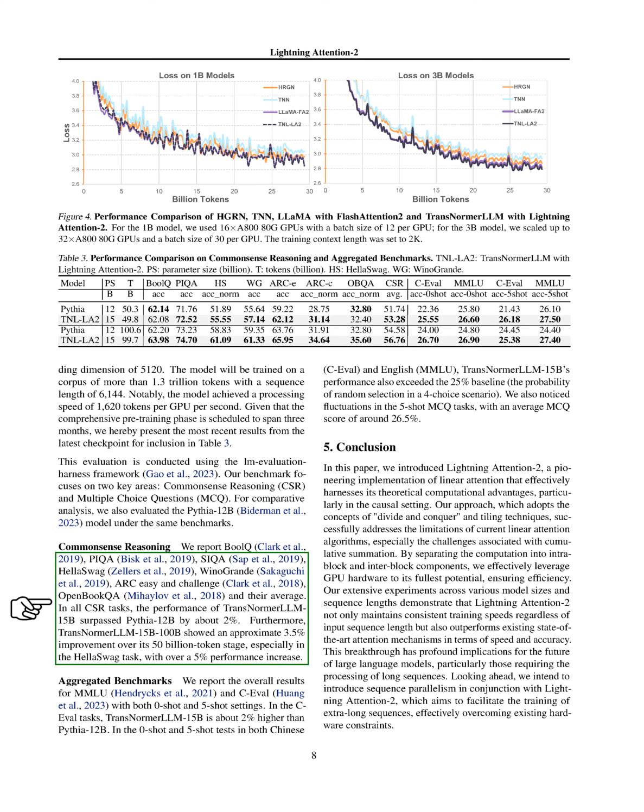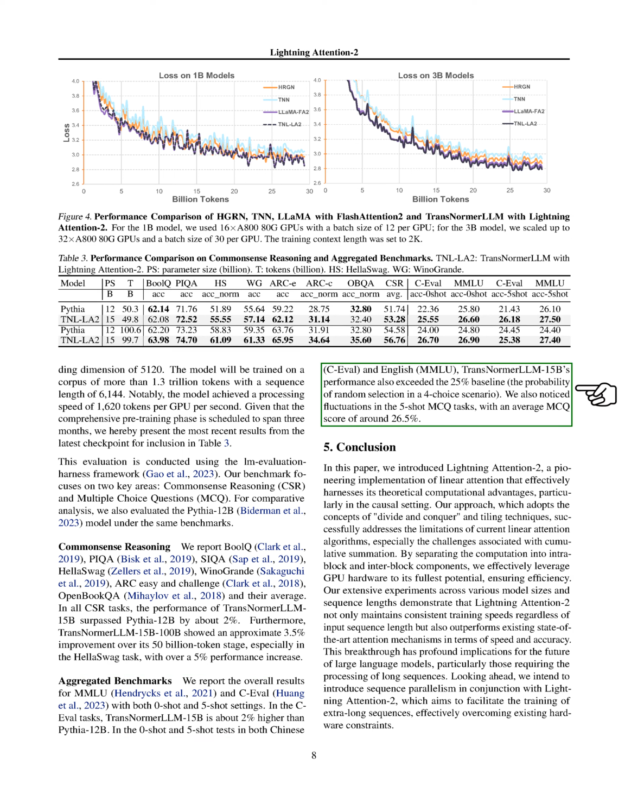Section: Aggregated benchmarks. Summarized results. We're here to share the comprehensive results for two evaluation methods, MMLU and C-Eval, under two different conditions, 0-shot and 5-shot. In the C-Eval tasks, our model, TransNormerLLM 15B, outperformed Pythia 12B by approximately 2%.